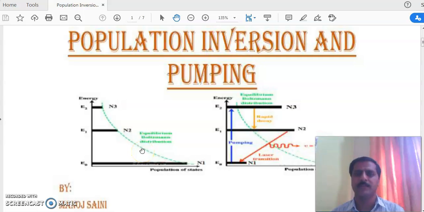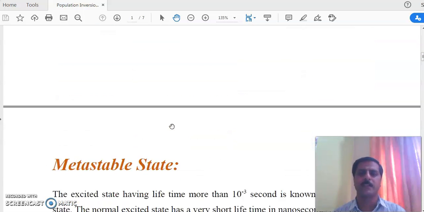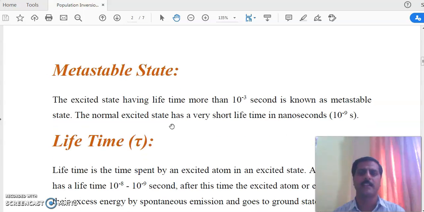Hello everyone. Today we will learn population inversion and pumping. In the previous lecture we studied the various processes involved in laser transition, and the process which is required for that laser transition is stimulated emission. Stimulated emission is a forced emission, as we studied.